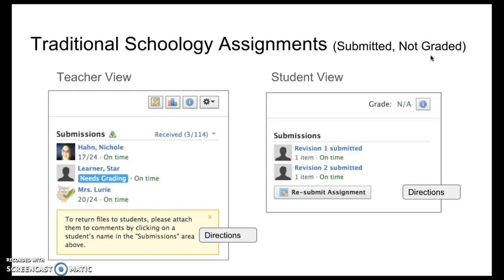So first of all, we'll look at the traditional Schoology assignments, not with the new Google Workflow, but the old one. When you go into the directions view, once students have submitted, you'll see that either they're in and on time or they need grading, like Star Learner here. For the student, they see their button to resubmit, so they can submit as many times as they want. And if they've submitted multiple times, they will see those here. If it's not been graded yet, it'll say NA at the top.